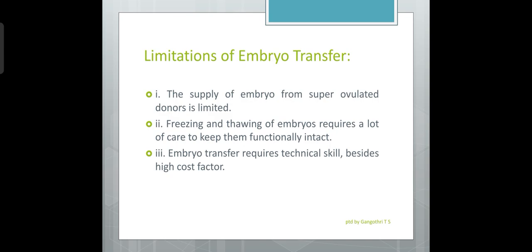In that method, we have to freeze them, then thaw them again. In that process, special attention or handling techniques have to be adopted in order to keep the embryos functionally intact. Then embryo transfer requires technical skills and is high cost.